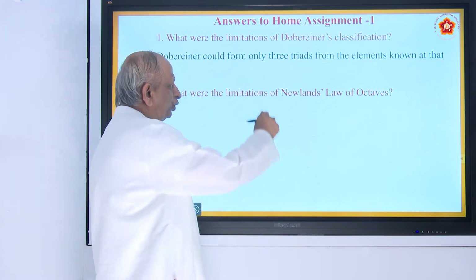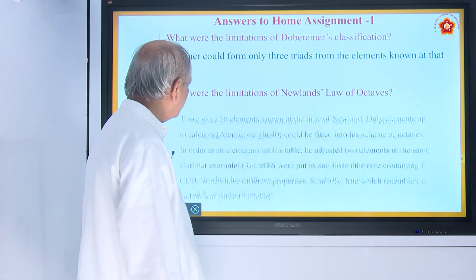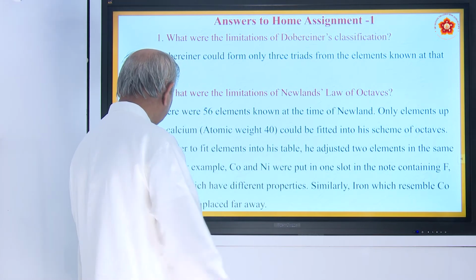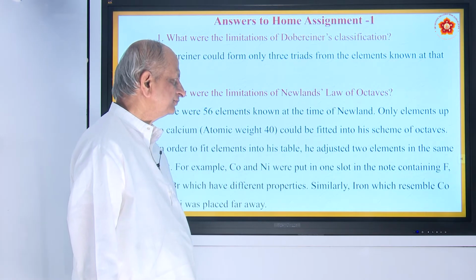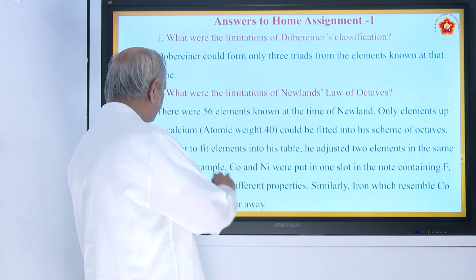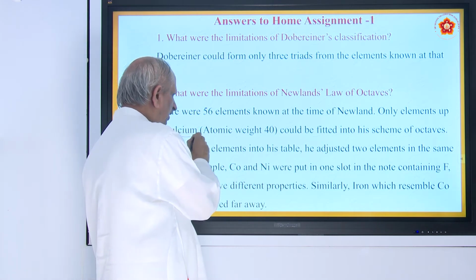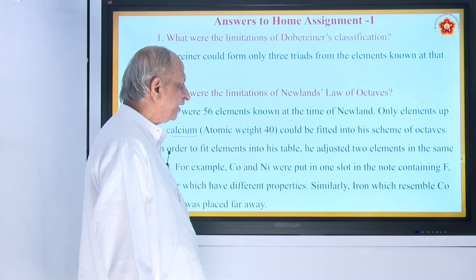Then came Newland's law, and the limitation of Newland's law was that there were 56 elements at the time of Newland, a British scientist. Up to calcium only he could apply this law of octaves.